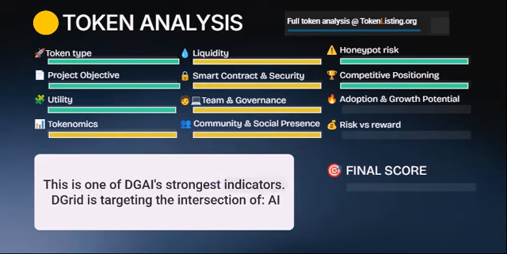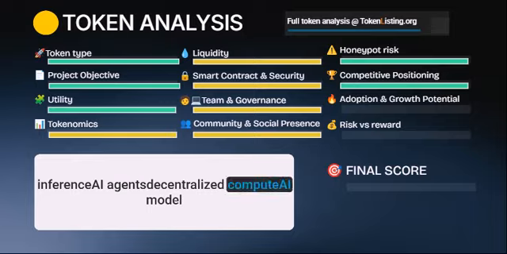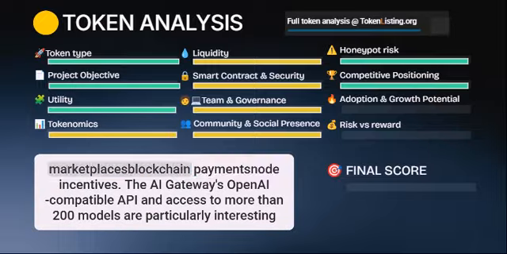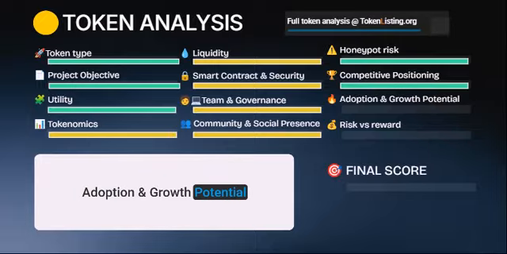Competitive positioning. This is one of DGAI's strongest indicators. DGrid is targeting the intersection of AI inference, agents, decentralized compute, AI model marketplaces, blockchain payments, and node incentives. The AI Gateway's OpenAI-compatible API and access to more than 200 models are particularly interesting because they reduce the integration burden for developers. This gives DGrid a more concrete product proposition than many AI tokens.